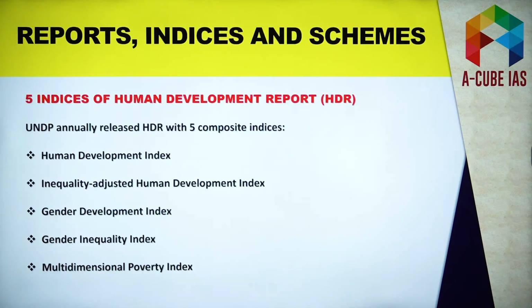Okay, so now let's talk about 5 more indices under Human Development Report. These indices are Human Development Index, Inequality Adjusted Human Development Index, Gender Development Index, Gender Inequality Index, and Multi-Dimensional Poverty Index. So these indices are part of the Human Development Report. These are released under HDR, which is Human Development Report. So remember, this Human Development Report is released by UNDP. This fact is very important.